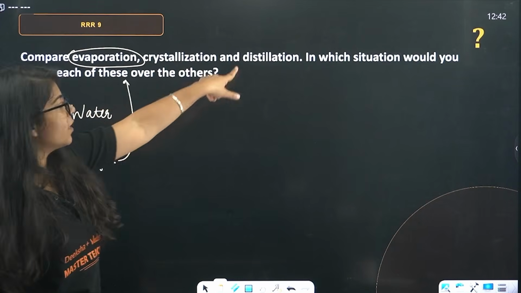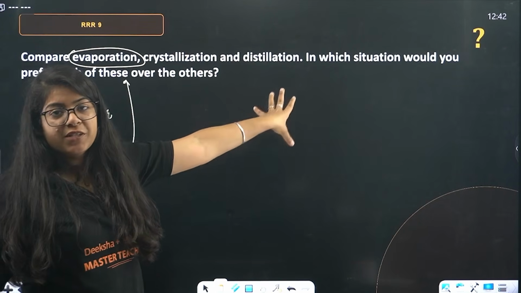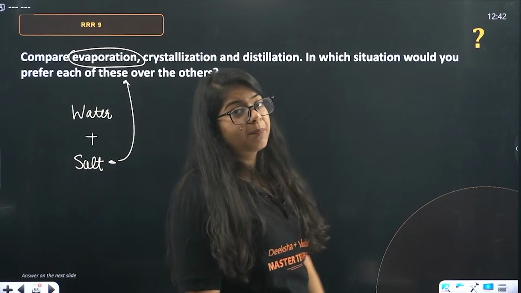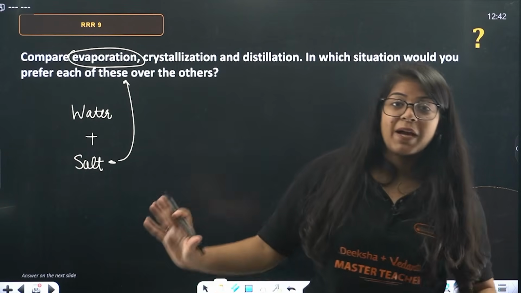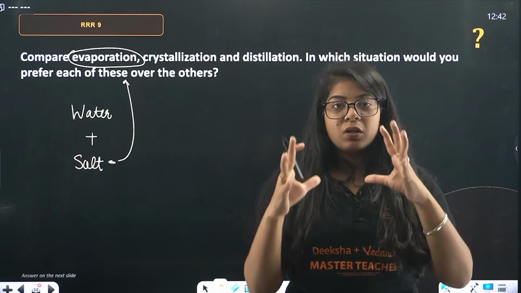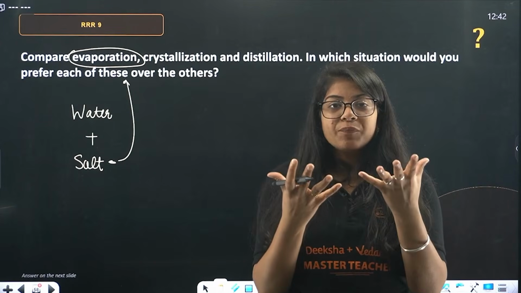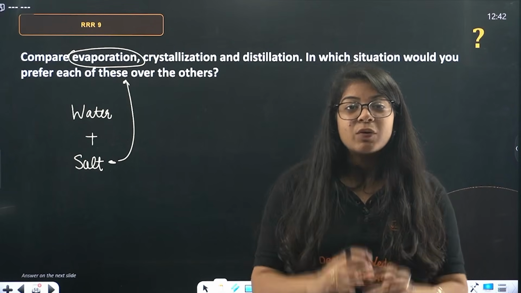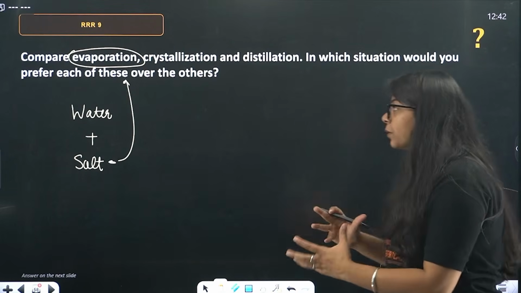If we want the water, we will use distillation to separate the water and salt. Crystallization, on the other hand, is not separation by evaporation, by heating. It is letting it settle down; we filter, we boil out, all the impurities filter out. Whatever is left, we let it settle down, it coagulates and forms big crystals.